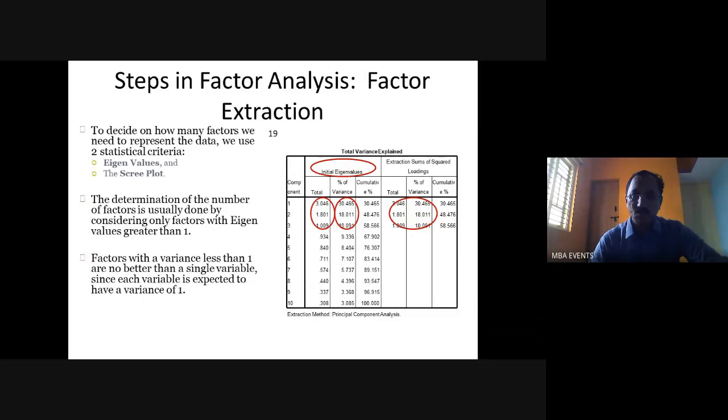While deciding this, the researcher uses an option called eigenvalues. What is an eigenvalue? The eigenvalue is the cutoff value for the loading of the factors.